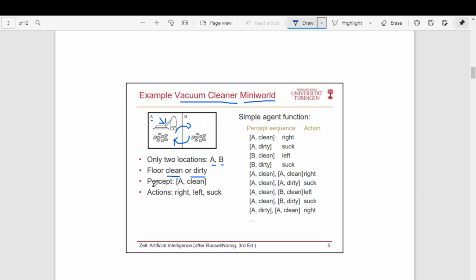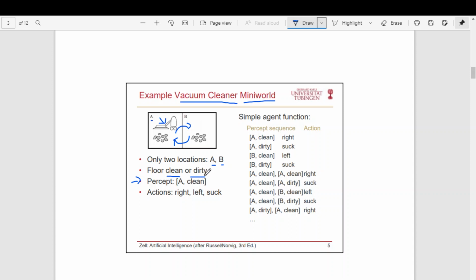So this is one percept, the current percept. Percept means the input the agent gets from the environment at the current time. So it is perceiving currently, let us assume the agent is in room A. The agent is in room A and it is perceiving that the room is clean.